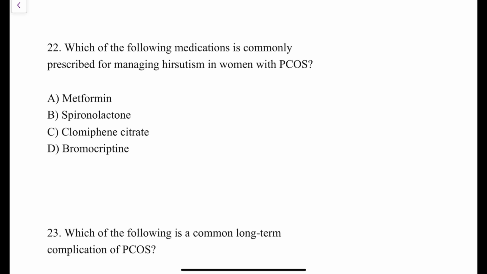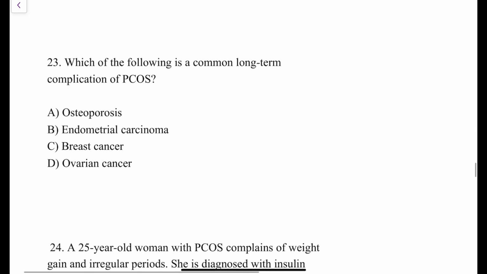Right? So metformin, spironolactone, clomiphene citrate and bromocriptine. Which is the drug of choice for managing hirsutism in patients with PCOS? It is the anti-androgenic drug, that is spironolactone. The other options are wrong.